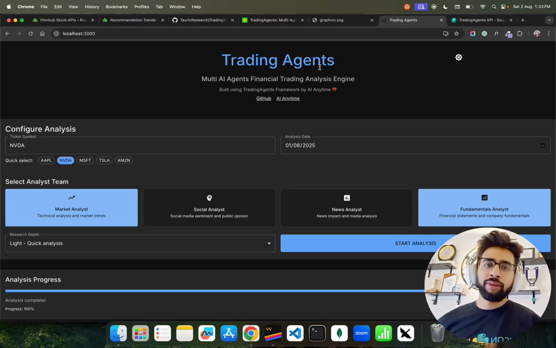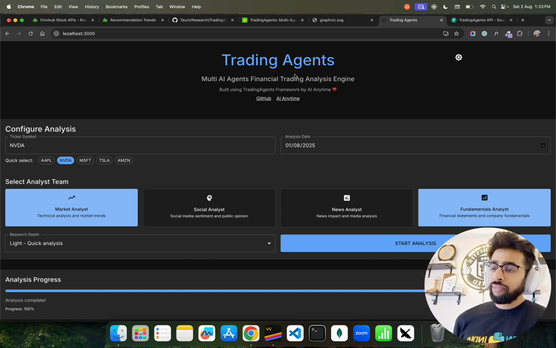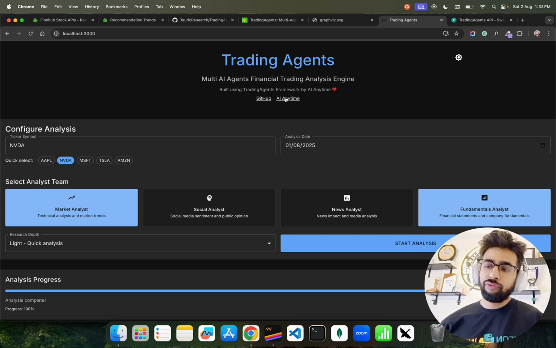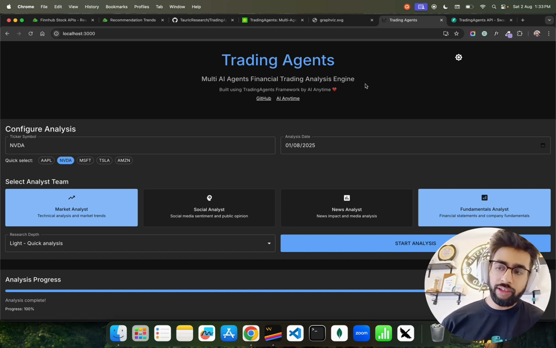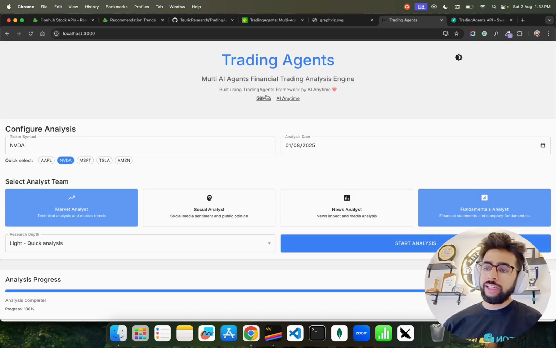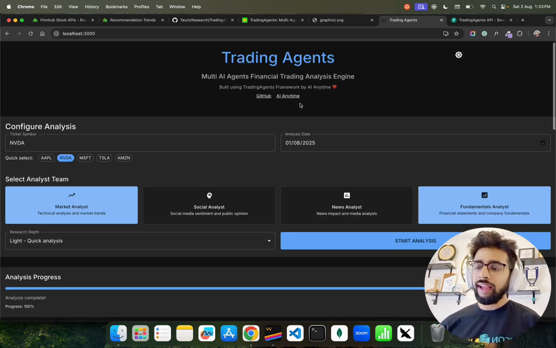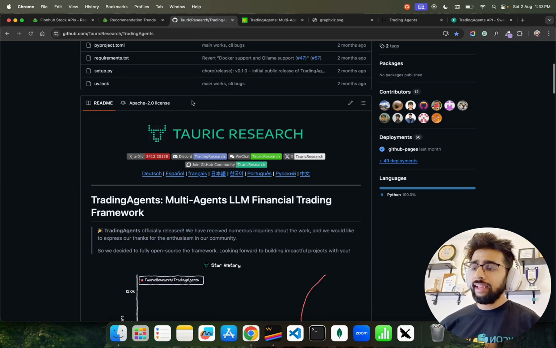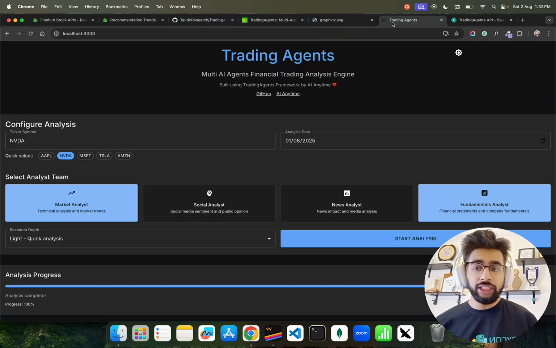It's not going to place the trade for you, or tell you to buy or sell in that way. It's just going to help you. It's like an augmentation or amplification of what you do. So if you look at my screen, I have something called trading agents. It says multi AI agents financial trading analysis engine, built using the trading agents framework by AI anytime. We have used this framework, but with a lot of changes that I'll show you.